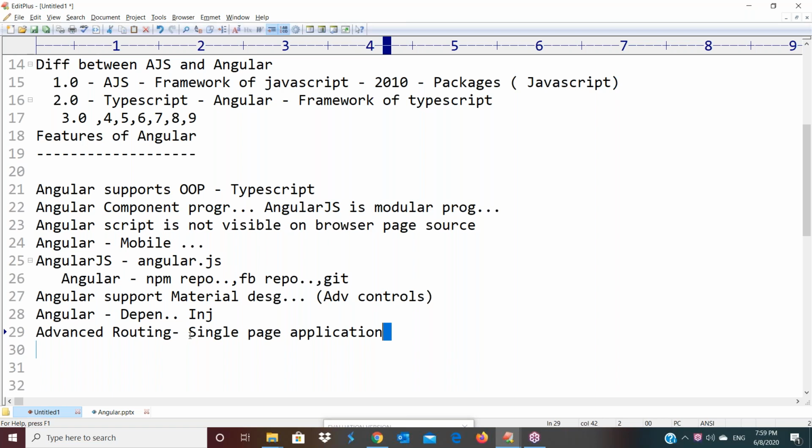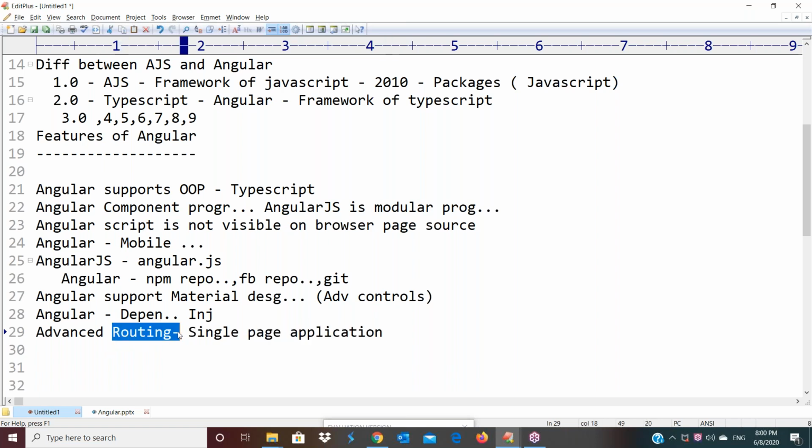But while working with AngularJS and Angular applications, if you click on About Us, Contact Us, and other options, without reloading the browser, the content is updating in the browser. So it increases the performance of the application. That is possible with this routing concept. In AngularJS and Angular, both technologies contain this routing concept. It is very good for us.